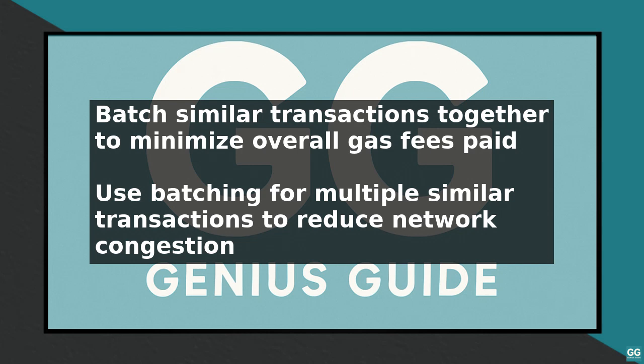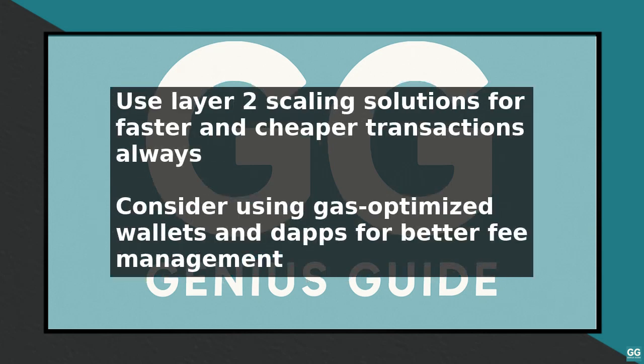Layer 2 solutions, such as Optimism and Arbitrum, can provide faster and cheaper transactions while maintaining the security of the Ethereum network. Finally, keep an eye on upcoming network upgrades and optimization techniques, as they can significantly impact gas fees. Staying up to date with the latest developments can help identify new opportunities to optimize gas fees and improve overall